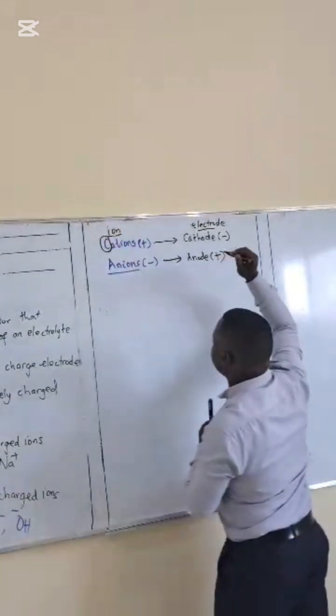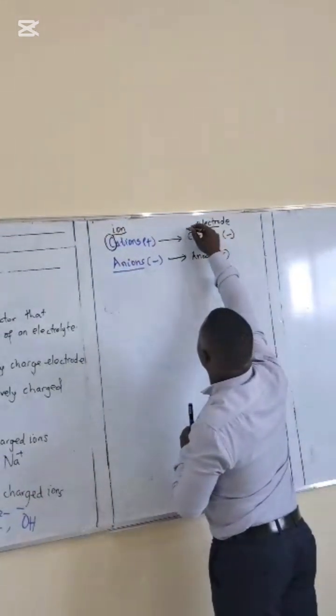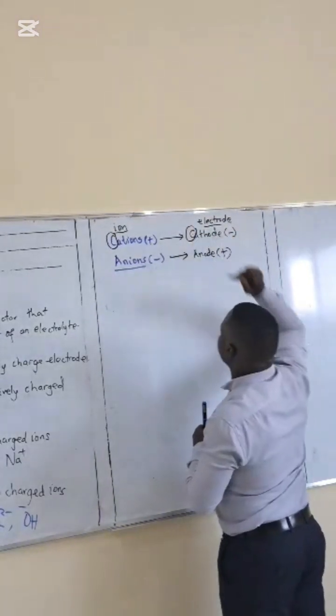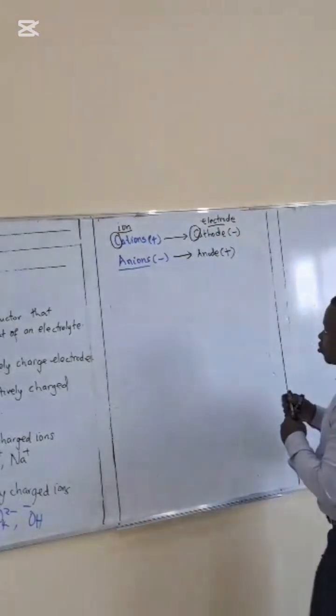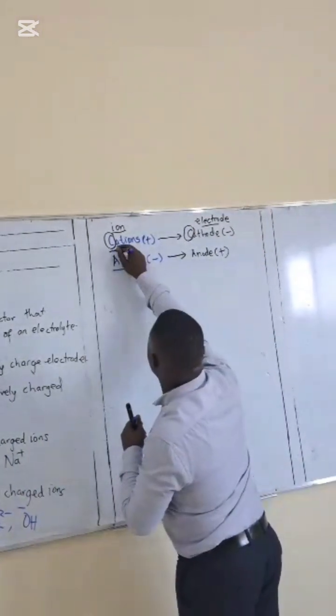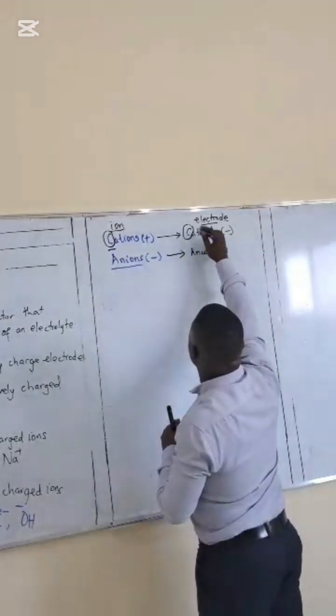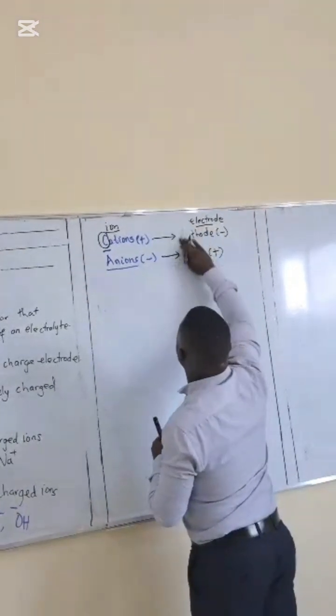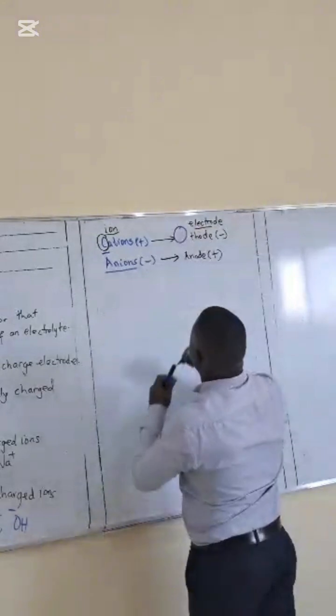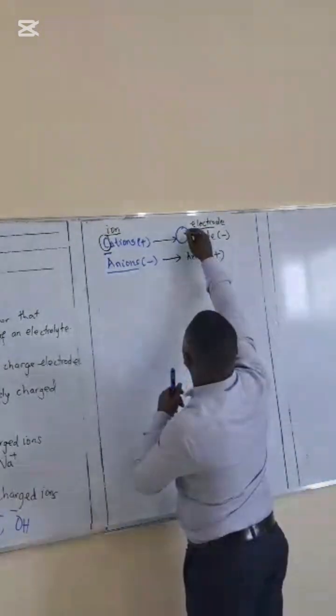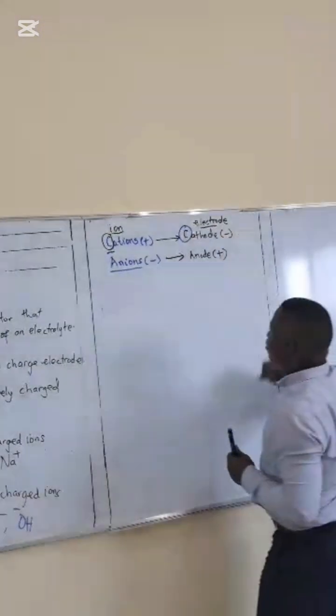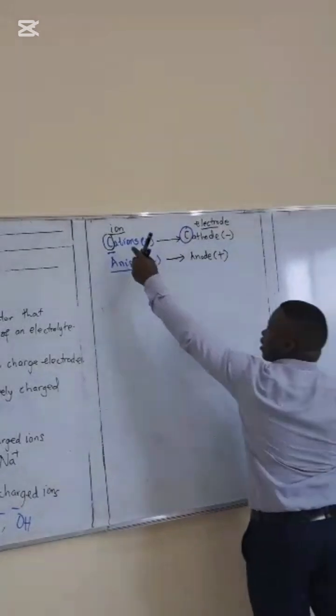Cathode begins with C, and the cations also begin with C. So the cation, positive, is attracted to the cathode. The cathode is the negative electrode and it attracts the cations.